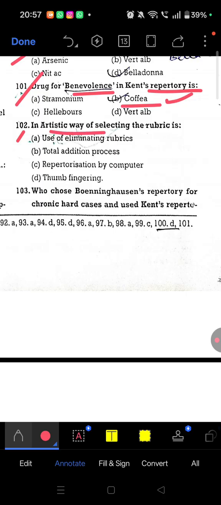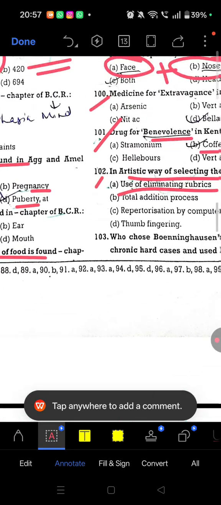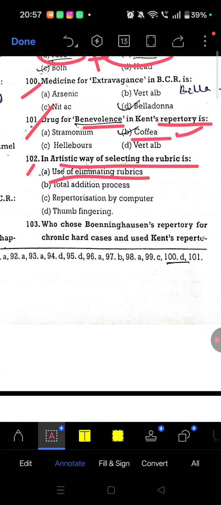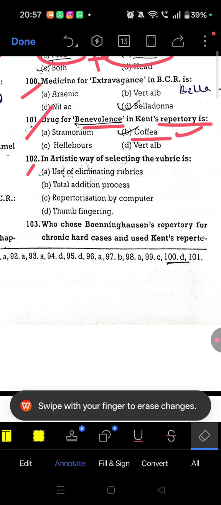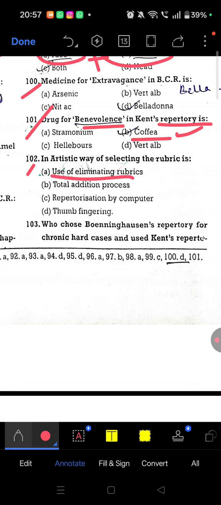102. Artistic way of selecting the rubric is use of eliminating rubric. No, 102. What is the right answer? A. Okay, so the 102 right answer is A only. Artistic way of selecting the rubric is use of eliminating rubric. Use the eliminating rubric and you will get through it.